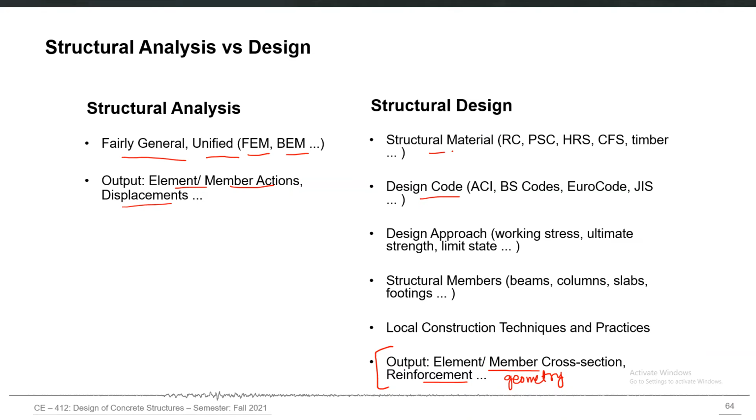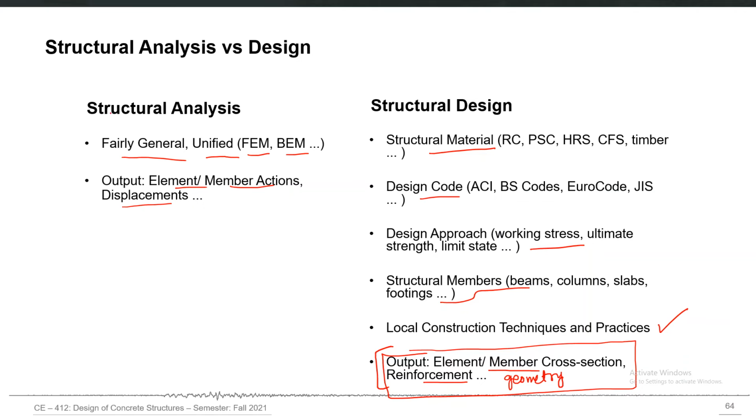It depends on what structural material you are using for your structure, and then it depends on what design approach you are using, which we will be discussing in the next few slides, and what structural members you are using to actually resist or sustain those responses. What are local construction techniques and practices? These also affect the process of structural design. And then finally you come up with the final cross-section shape and geometry and amount of reinforcement. So this is the difference between structural analysis and design.